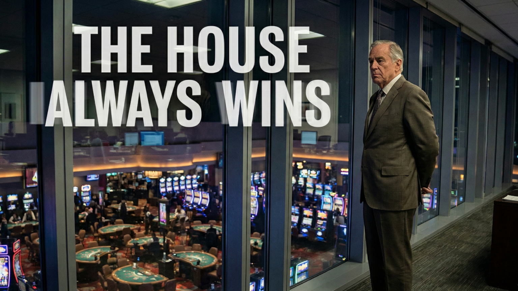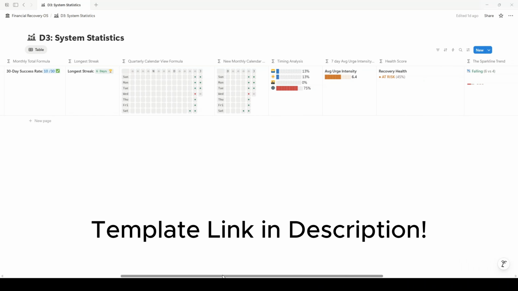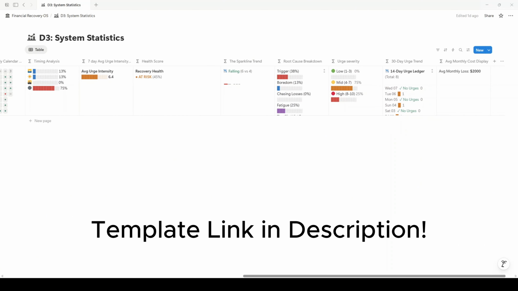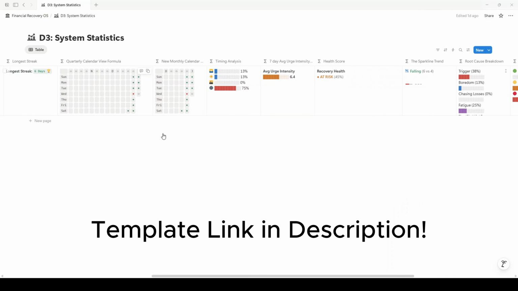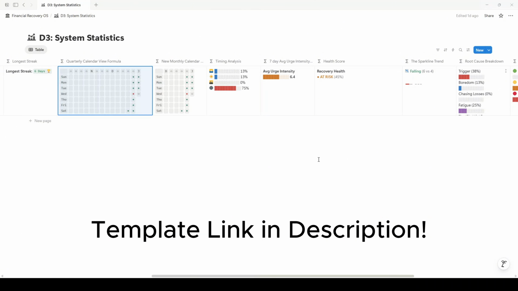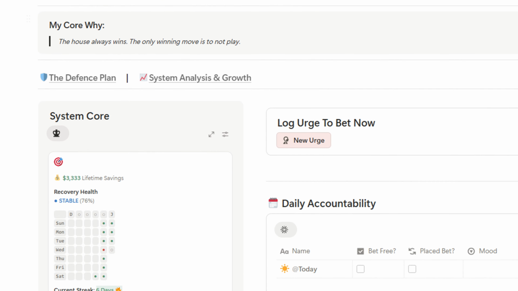We all know the saying that the house always wins, but very few people treat that as a mathematical reality. Casinos and trading platforms use algorithms and behavioral psychology to engineer your losses. If you're trying to stop by just using willpower or promising yourself that you'll stop, you're fighting a mathematical system with an emotional one. That is a losing strategy. To beat a system designed to extract your wealth, you need a system designed to protect it.